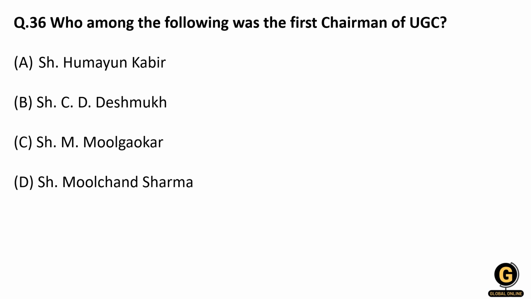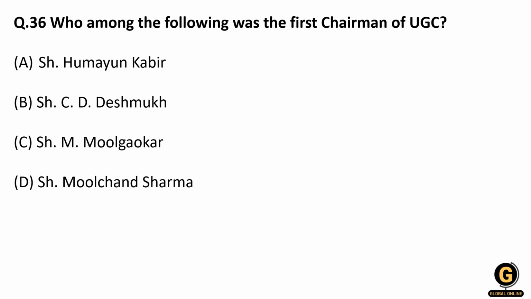So its function, its authority was extended on all the universities across India in 1947. So remember, it was formed in 1945, and its authority was extended in 1947 across all the universities. And in the year 1956, it was awarded a statutory body, right?